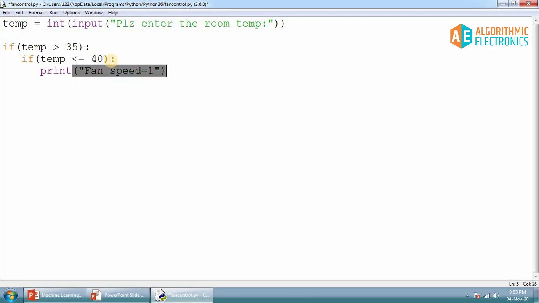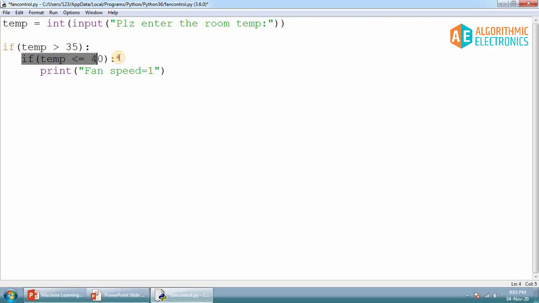So here I'm using if temperature is greater than 35. I want to check whether temperature is between 36 to 40, in that range. The first condition is that the temperature must be greater than 35 degrees centigrade. If it is, it will go inside this and check.